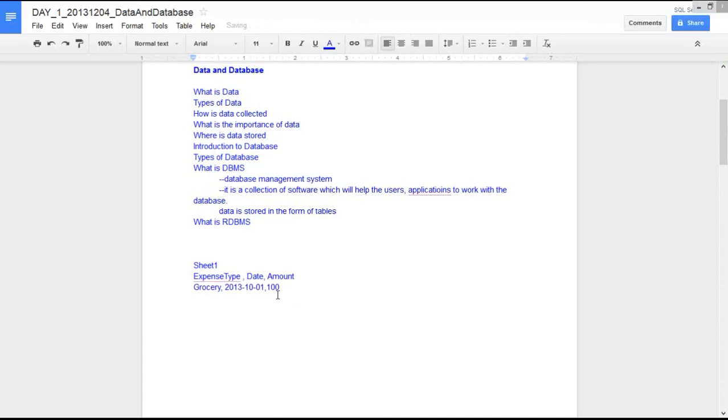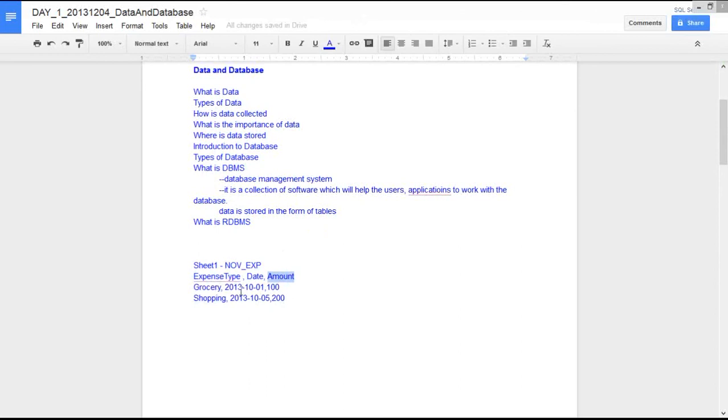And then another expense type, shopping, on 2013 November 1st, or let's say the same month, $200. This information will be saved in this particular sheet. If you give that sheet the name November expenses, that will be your table name. You are storing your data in this table, which has 3 columns: expense type column, date column, and amount column.